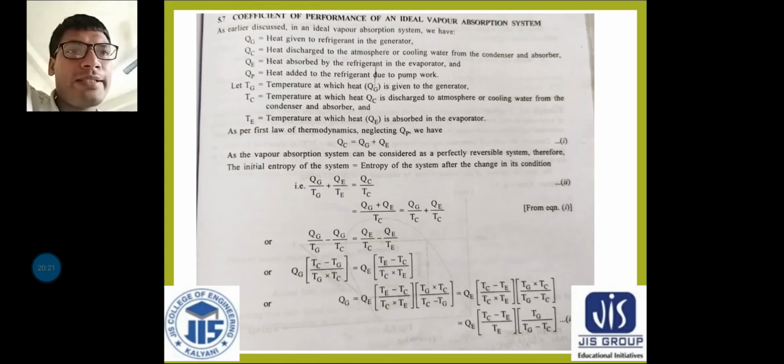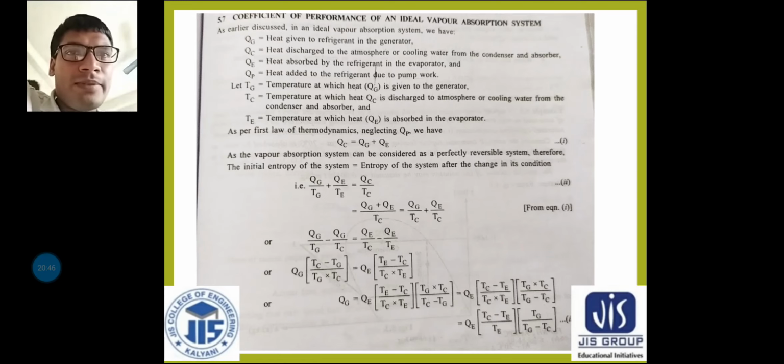In equation number 1, QC is equal to QG plus QE, so heat content is QC. And let us consider the temperature. Already it is assumed that TC is the temperature at which heat QC is discharged to the atmosphere or cooling water from the condenser and absorber.